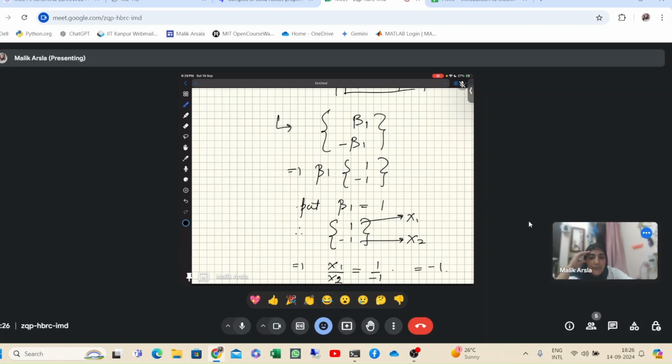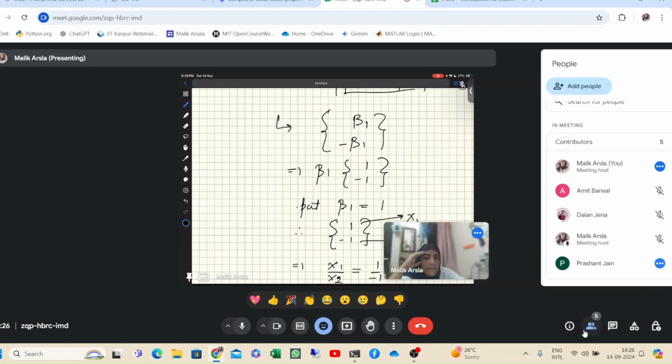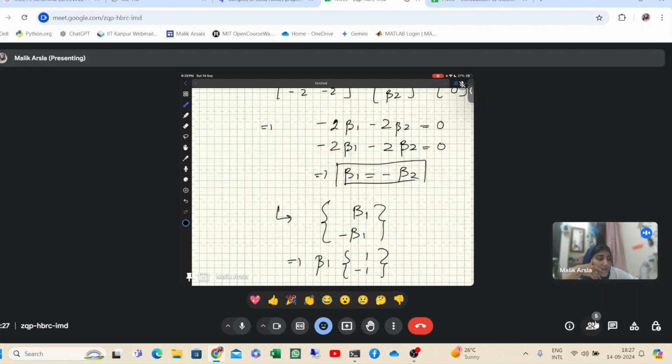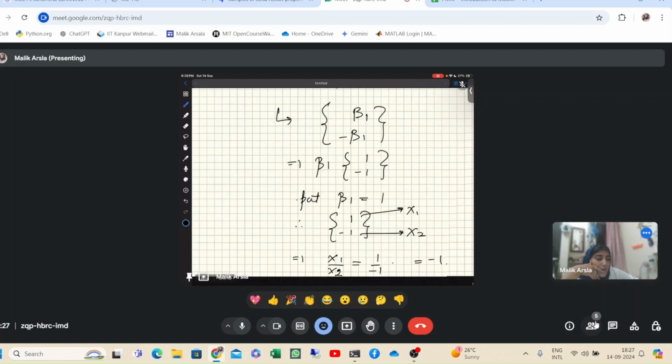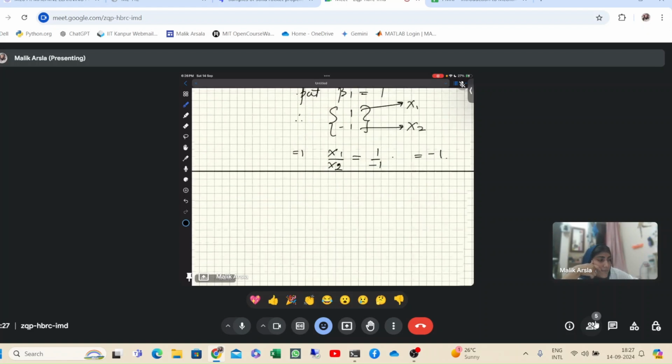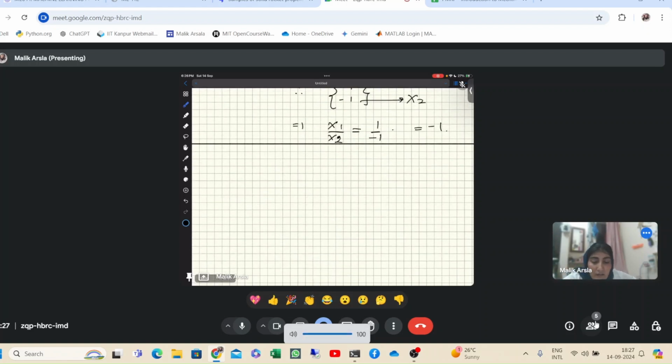Understood? Did anyone else do it by the same method? Guys, am I audible? Yes, ma'am. So did anyone do it with this method? No, ma'am, in a different method, the other method that Prashant told earlier.